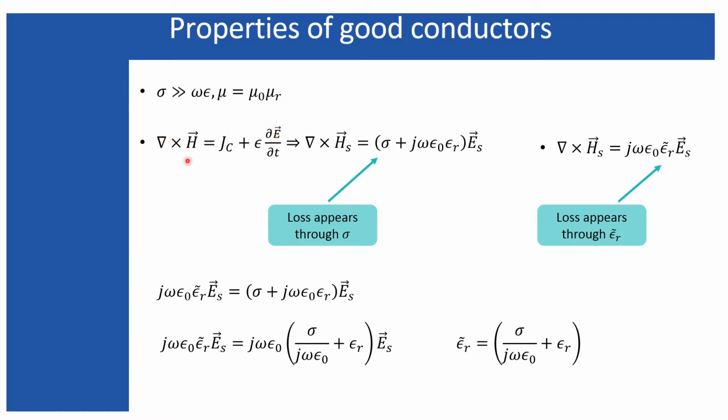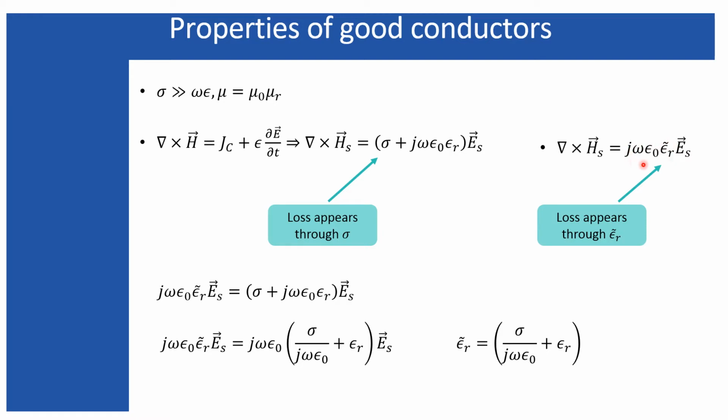Now, when we see the modified Ampere's law, in my earlier lecture I have discussed that the loss appears within the equation, or within the wave equation, through the conductivity. So either we can consider it in this way, as I have considered in all my earlier lectures, or there is another second way to consider the loss. I have told a little bit about that.